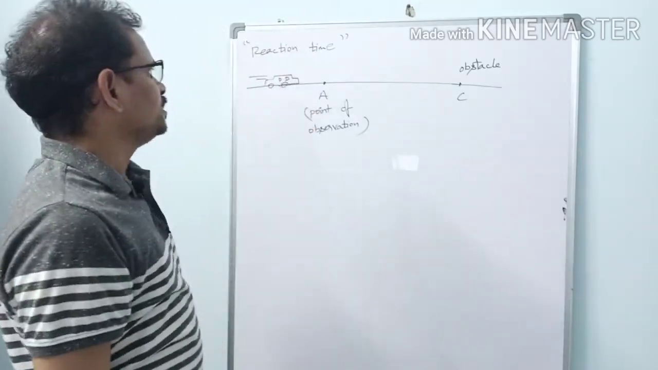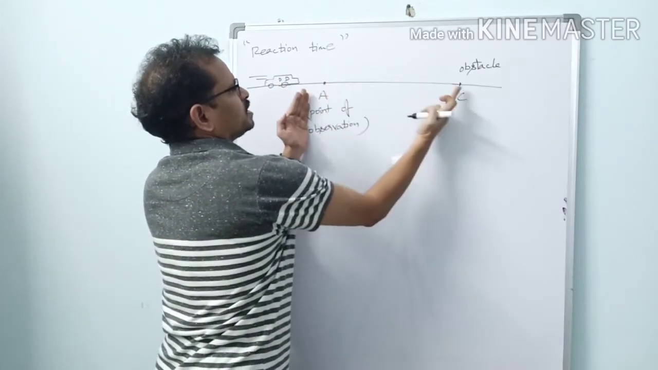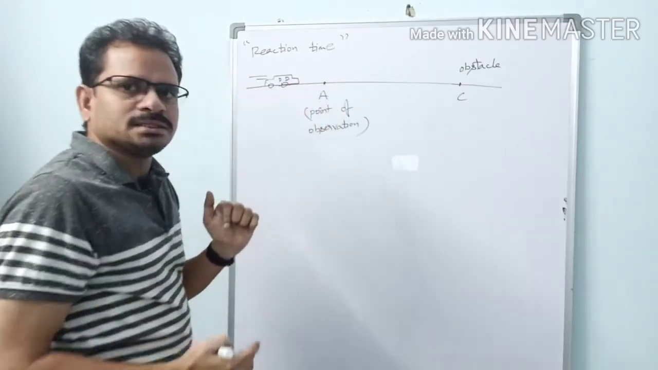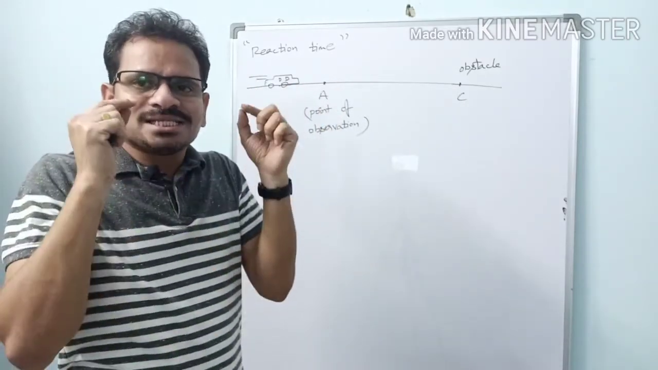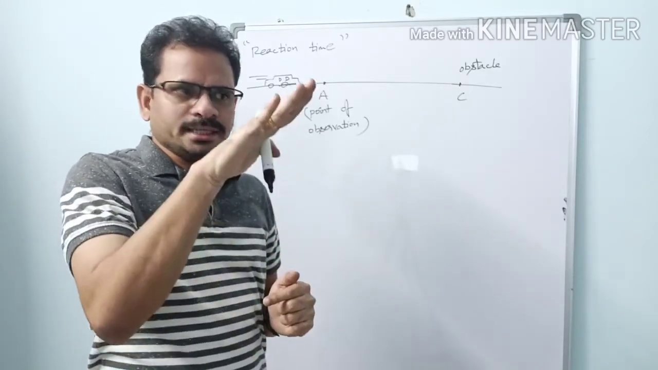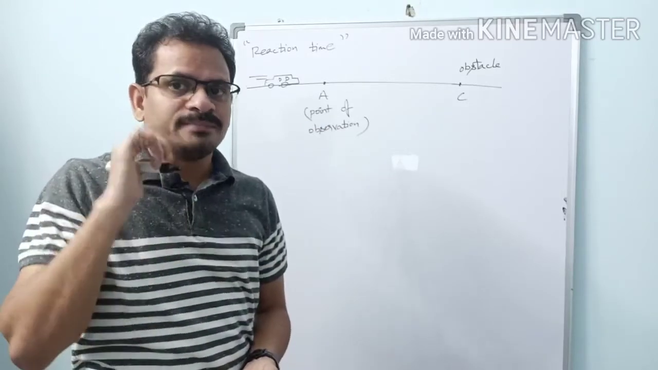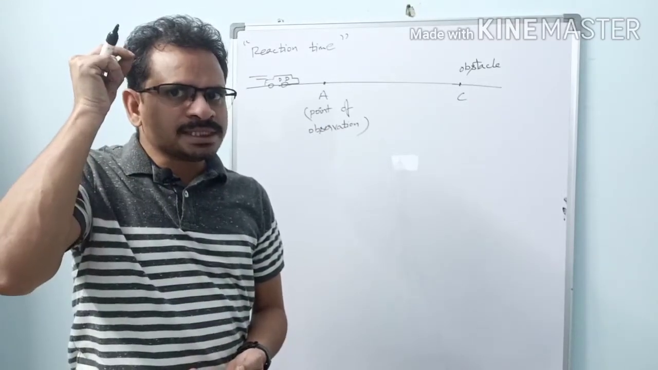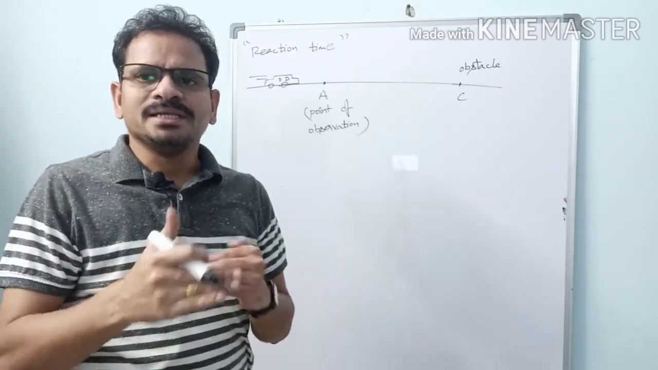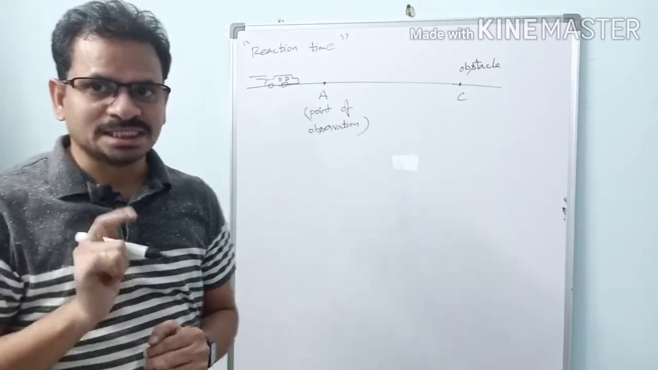Okay. See here, suppose when the driver observes the obstacle at point C, when he is at point A, then what happens? His brain has to send signals to his foot, because it is the foot that presses the brake, no? So the foot has to get signals from the brain. For the signals from the brain to reach the foot, there will be some time lapse. That time lapse is called reaction time.